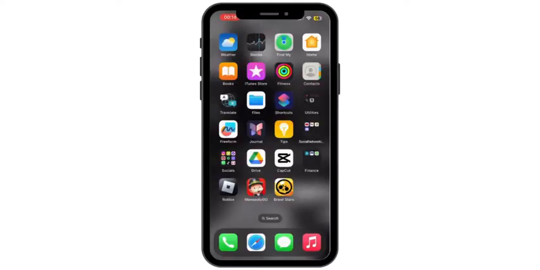And after your device has been restarted, open up your Brawl Stars application in your mobile device, and after that your problem should be fixed.